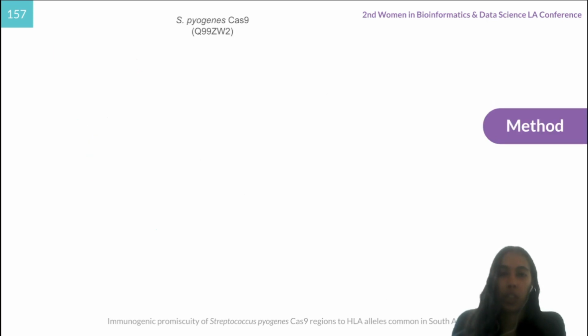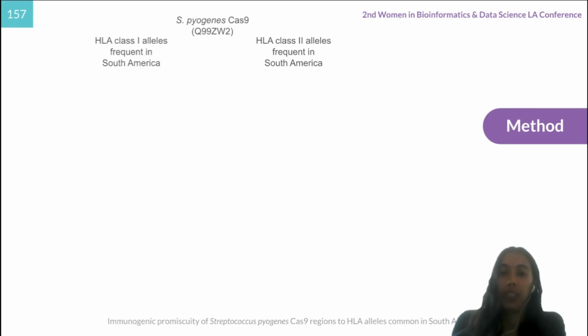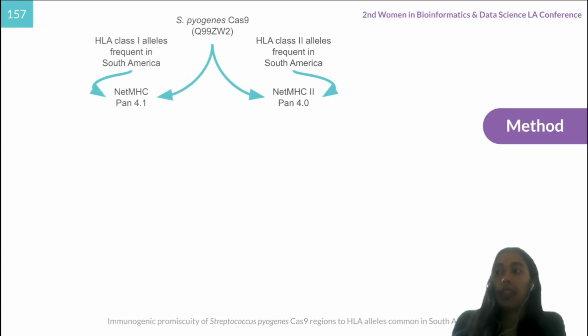To explore the subject, we acquired an S pyogenes Cas9 sequence from a curated database, which is UniProt, and 27 HLA alleles frequent in South American countries from the supplementary table provided by Requena and collaborators. We used this as an input data for the peptide HLA binding affinity prediction softwares NetMHCpan 4.1 and NetMHCIIpan 4.0. With the output, we looked only at the predicted strong binders, which are defined as those peptide HLA pairs whose percentile ranks go below 0.5.